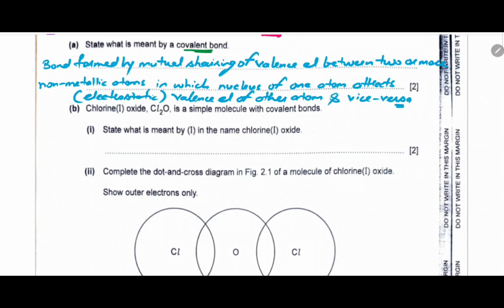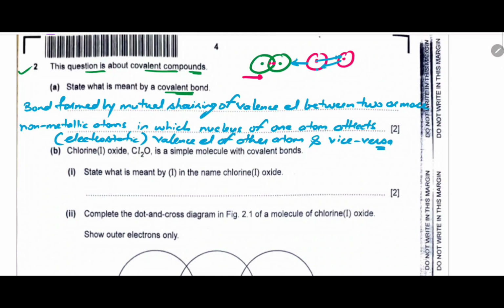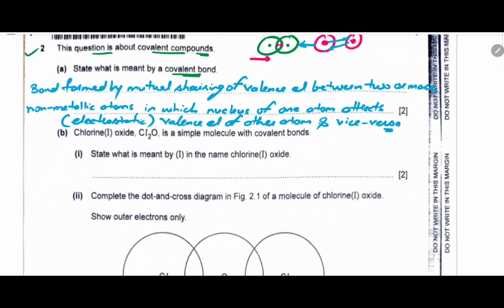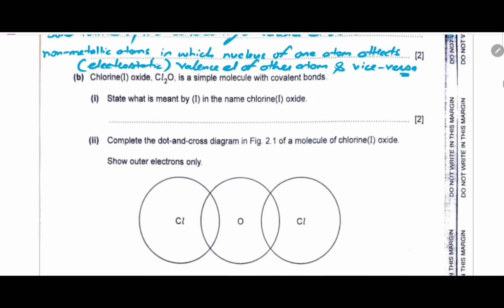Mutual sharing of valence electrons between two or more atoms, in which the nucleus of this atom is attracting the electrons of the other, and this nucleus is attracting the electrons of this one. This is called the electrostatic force of attraction between nucleus and valence electrons. Okay, B part.